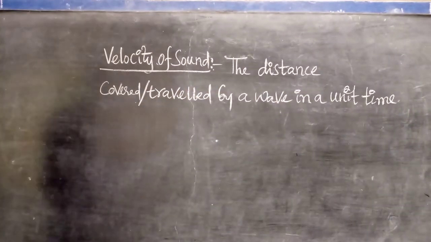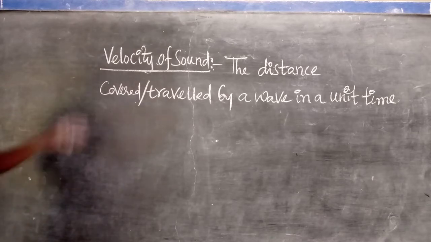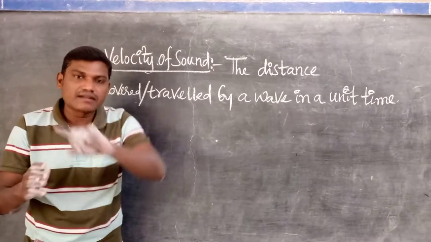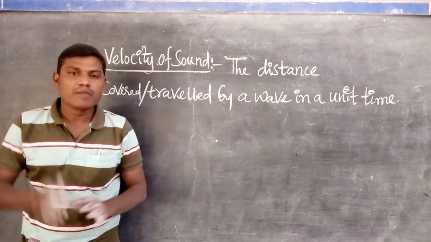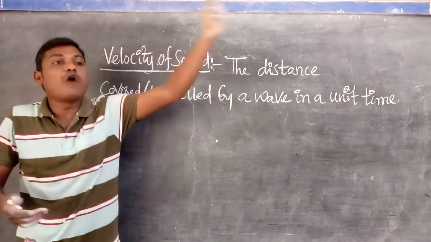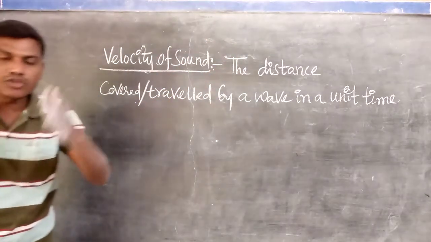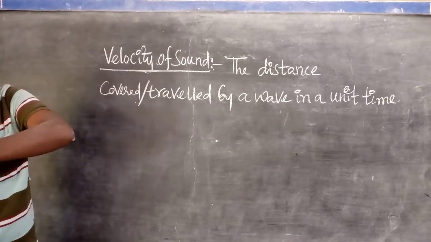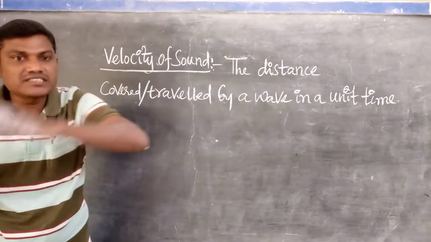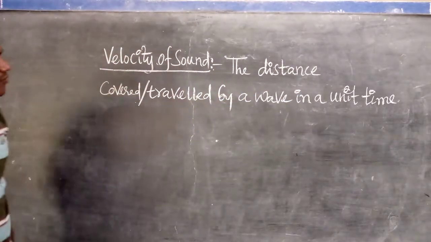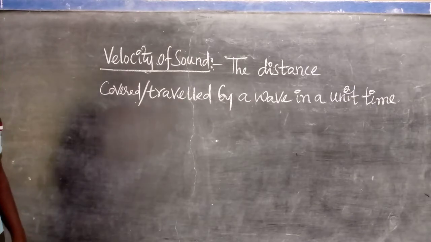The distance traveled or covered by a wave in a unit time is called velocity of the sound. Listen very carefully. The wave is either a transverse or longitudinal wave, from the starting point, in a unit time, how much distance it has traveled or covered. That is simply what we call velocity or speed of the sound.